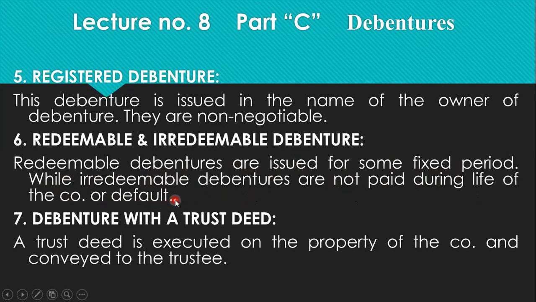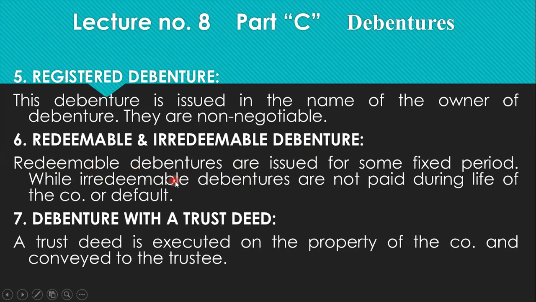Default means when the winding up starts. So irredeemable is just like the shares. When they are issued, they cannot be redeemed or cancelled. As on winding up the shares are returned to the company, in the same way, on the winding up process, the debentures will also be returned to the company. So there are two types of debenture from the point of view of the time of its issuance.